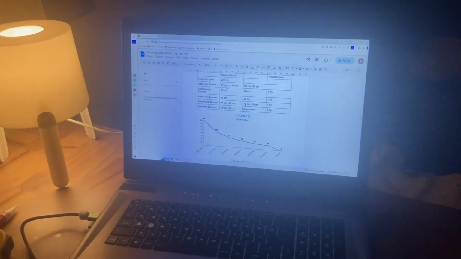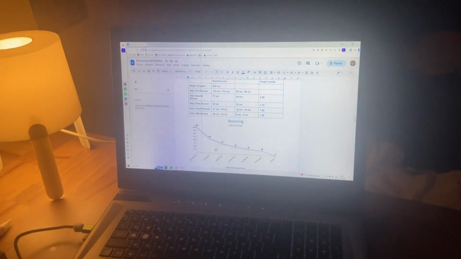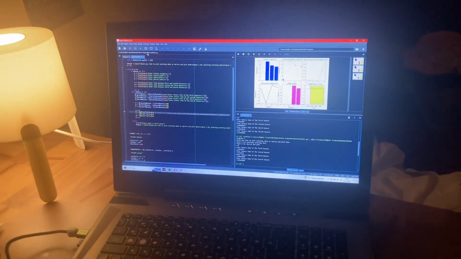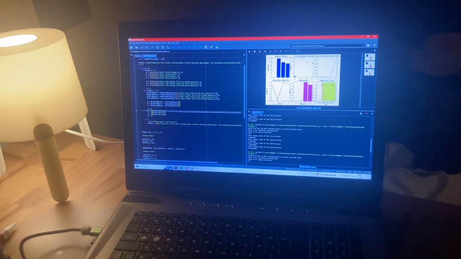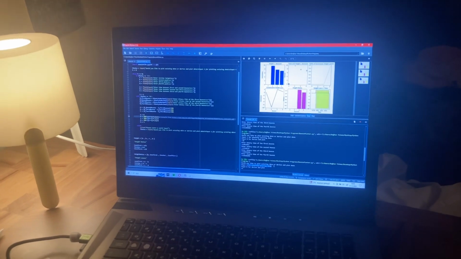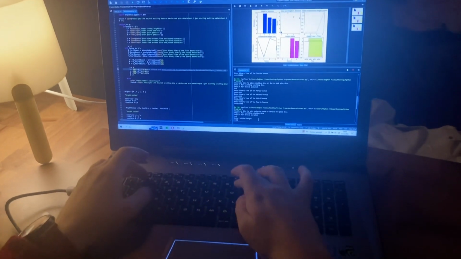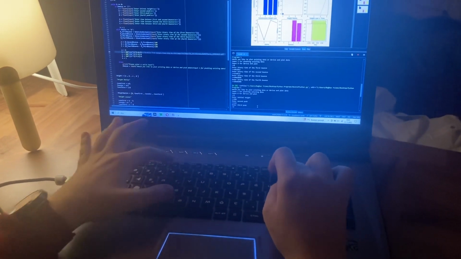To analyze the experimental data that I derived, I created a Python program. This is the experimental data that I derived in Physics 101, and I'm going to implement it in the Python code. This Python code has 2 modes. One is for plotting existing data, which I'm going to do now. Initial height was 200 centimeters.